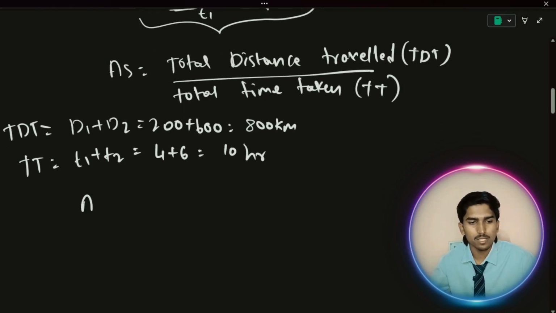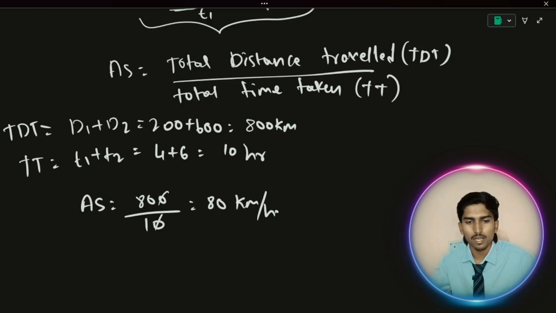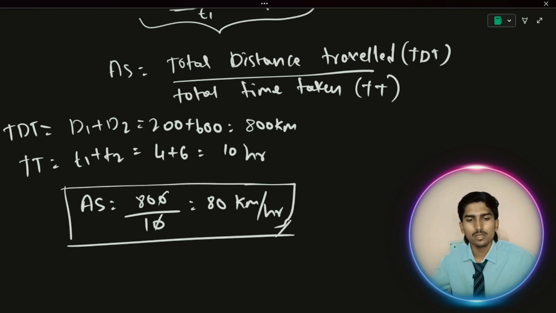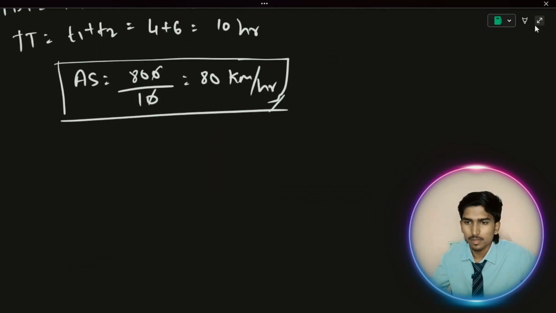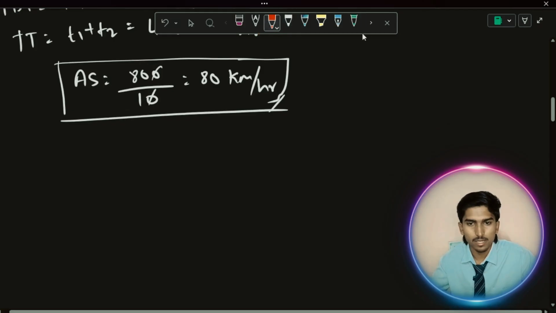Then what is the answer? Average speed is equal to total distance traveled, that is 800 kilometers, by total time taken, that is 10 hours, which is 80 kilometers per hour. This is the answer. You can ask me the question here: what does this mean? How can we interpret this? You should understand the concept clearly first of all. What is actually the average speed? For example, I'll write here. Just a minute, I'll draw with a different color.